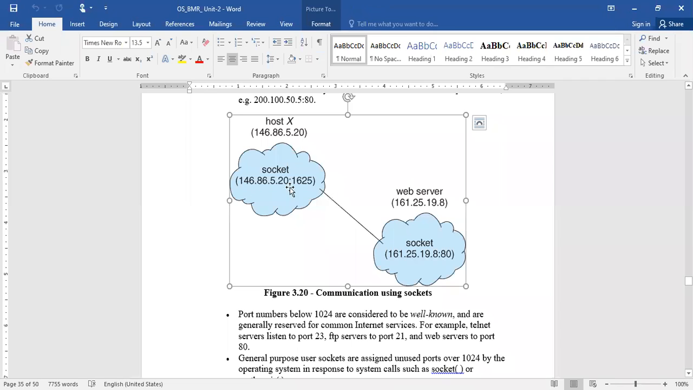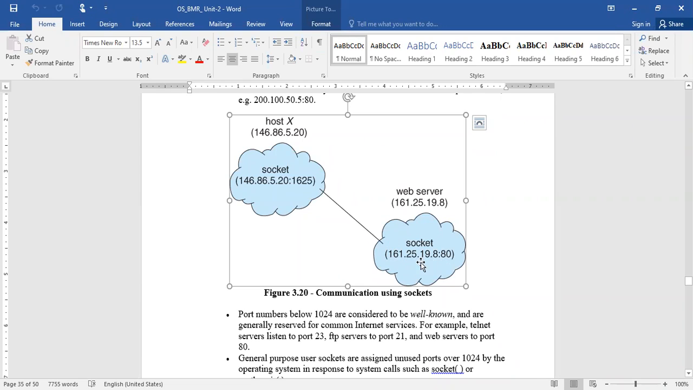Right? So this is the diagram which shows how this host is able to communicate with the web server. To whom it is going to be communicated, with that address, it can search on the network, and finally it reaches the destination, the destination socket address that was specified.